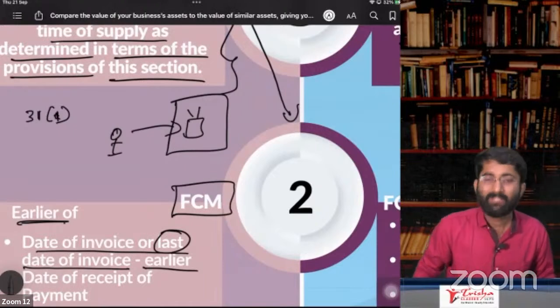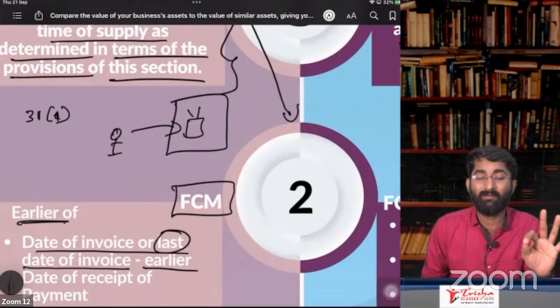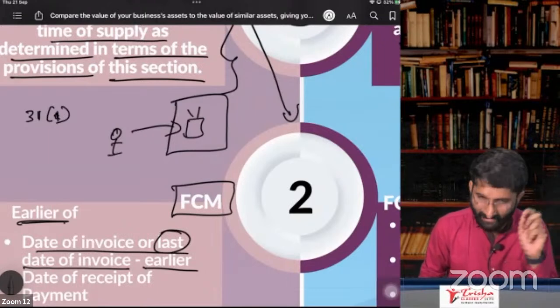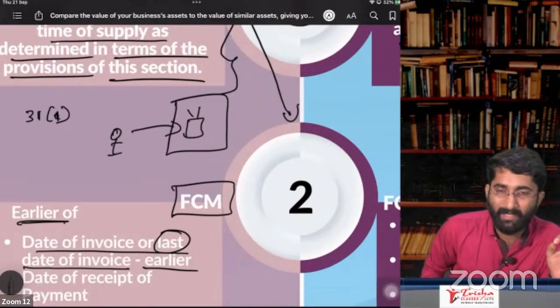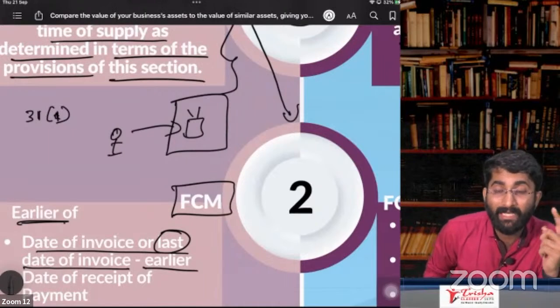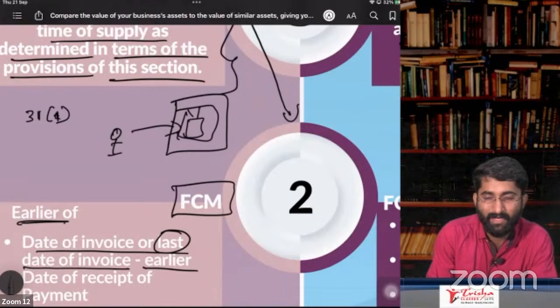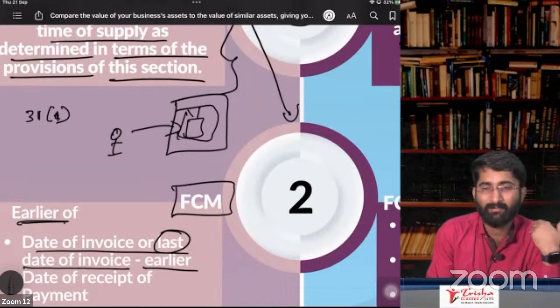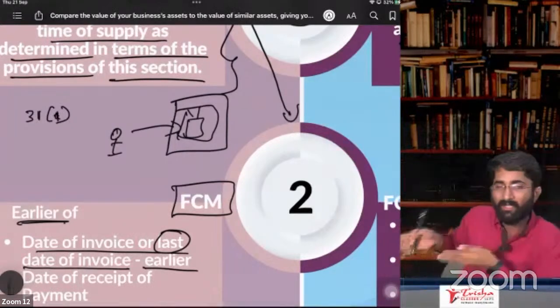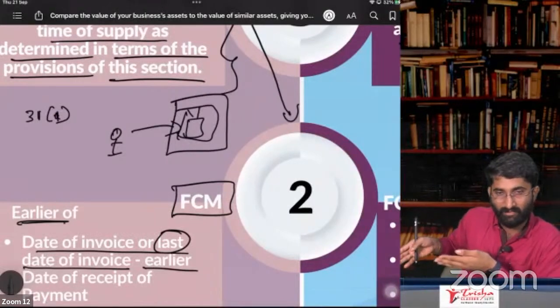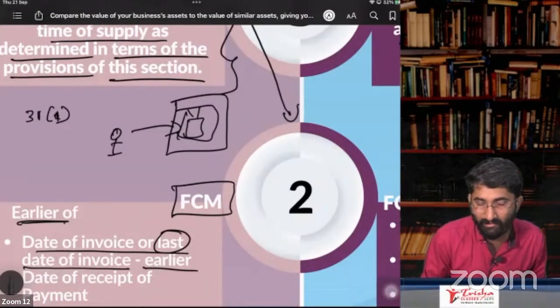In that case, the time of supply will be when I am making it available. Today, 21st of September, you asked me for the machinery. I told you, here is the machinery, take it. So that is making it available.